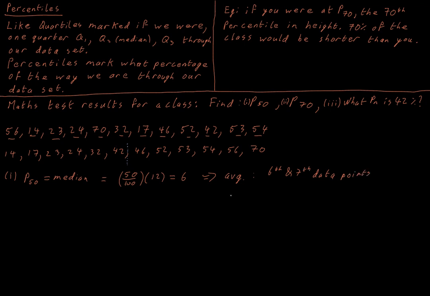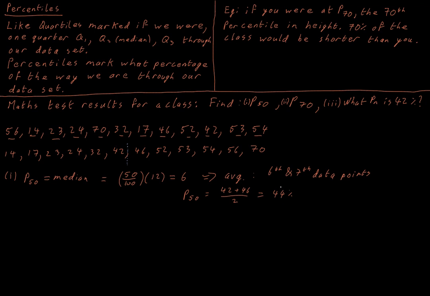So that means we're going to get the 50th percentile then is going to be 42 plus 46, the 6th and 7th position, all over 2. So we end up with 44. So 44% would be the 50th percentile.